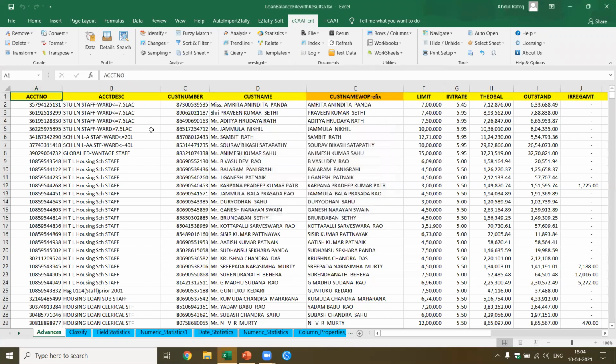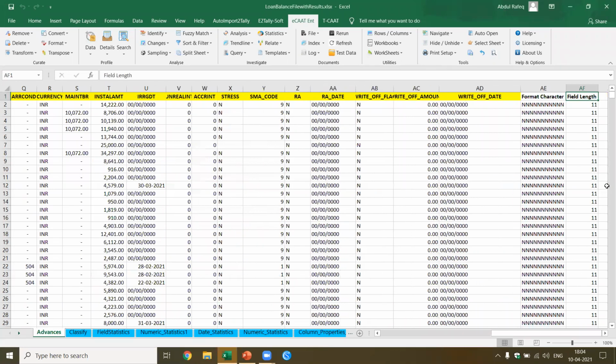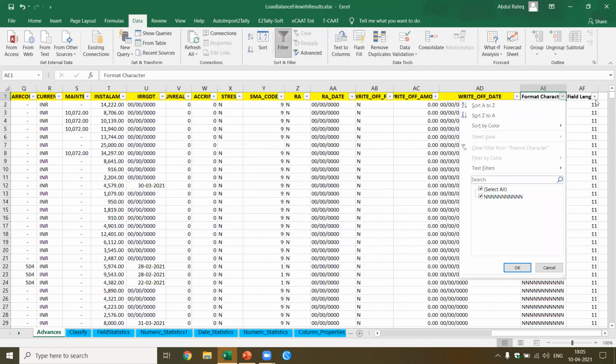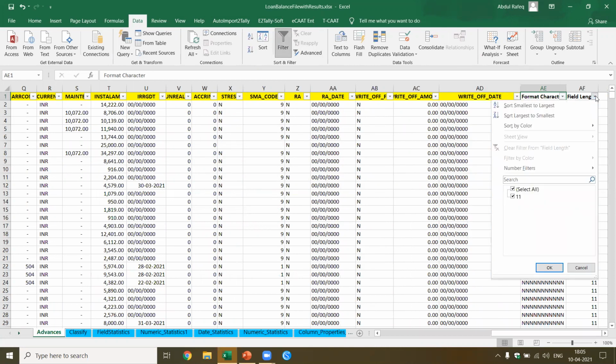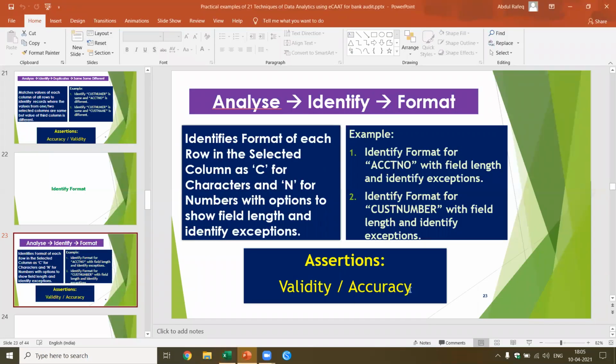Now it will mark the last column with the field length, with the character name. Now I can apply a filter, and if it's the same, I can also identify duplicates. You see there is only one type, which means I know that this is perfect. Okay, this is how I identify format. I can also use it for, let's say, PAN, GSTN, customer ID, wherever there is a unique number, I can just apply this to get an idea about this uniformity.